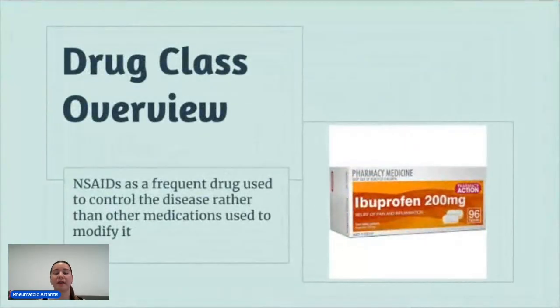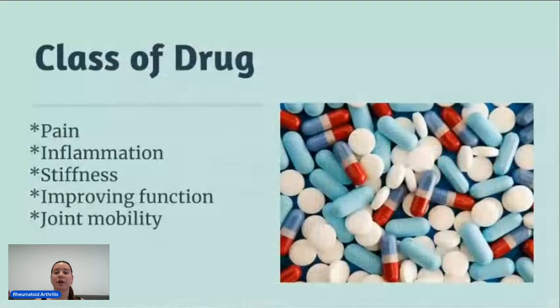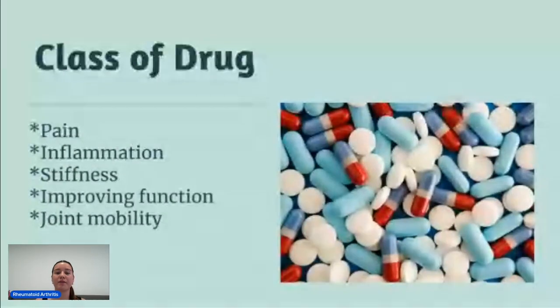Ozan et al. 2019 explains NSAIDs as a frequent drug used to control the disease rather than other medications used to modify it. NSAIDs are beneficial as they provide relief and are not an addictive drug like opioids, to which it does not act on the central nervous system. Hot 2020 describes how the drug is supportive through relieving symptoms like pain, inflammation, and stiffness, as well as improving function and joint mobility. The drug has anti-inflammatory agents that are non-steroidal, which will be further discussed.